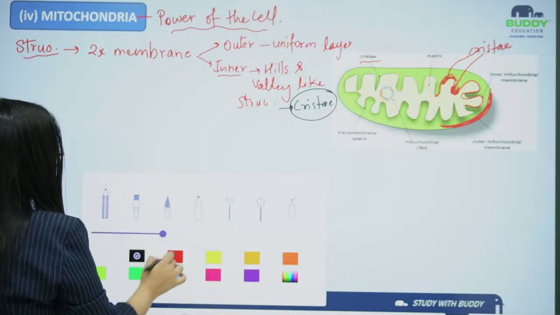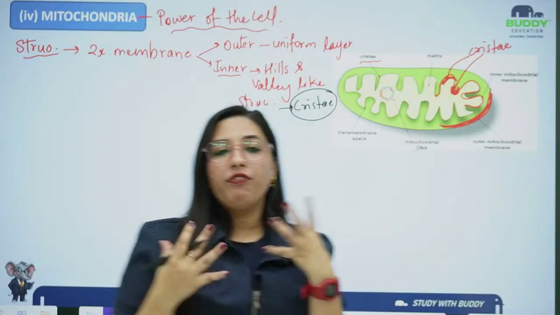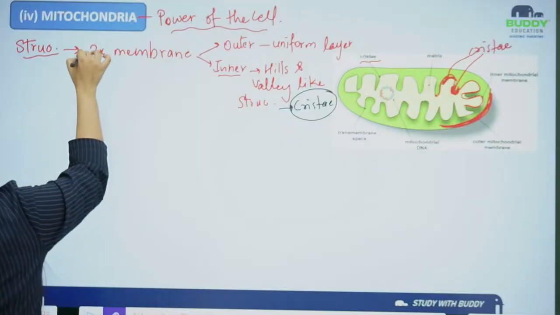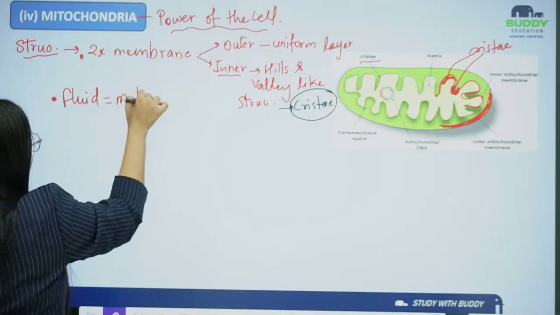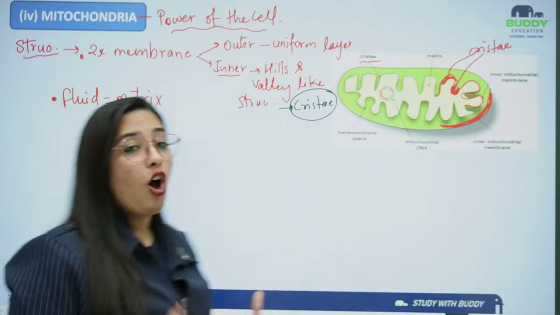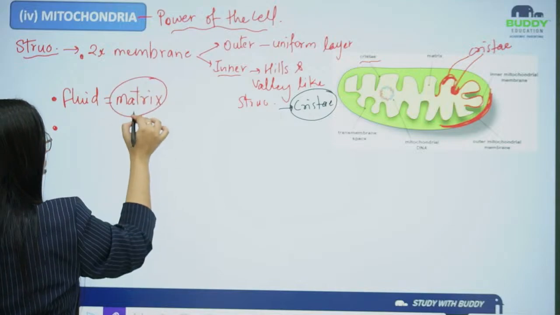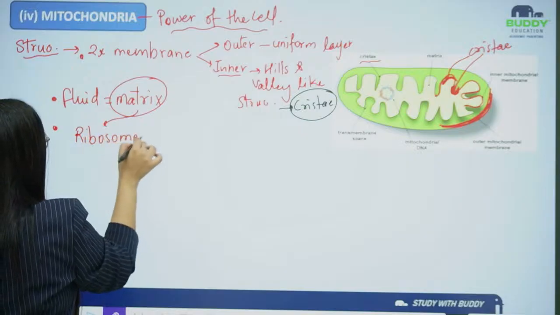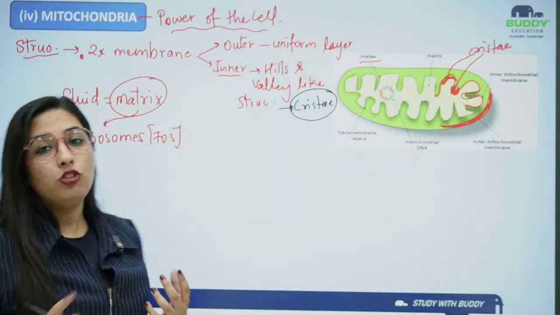Okay, moving forward to the structure again. If I talk about the fluid filled inside the inner mitochondrial membrane, the fluid filled in the mitochondria is known as matrix. Now, what does the matrix consist of? The matrix consists of its own ribosomes, which are of 70S type. That I will explain to you later when I teach you about ribosomes.